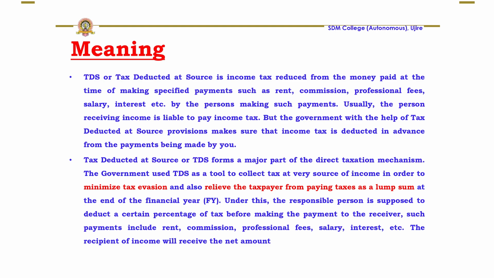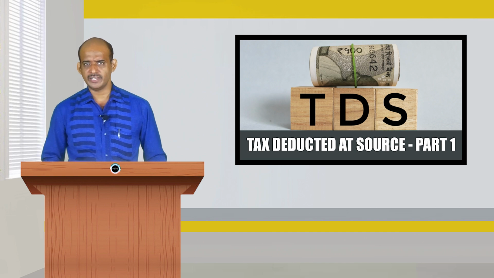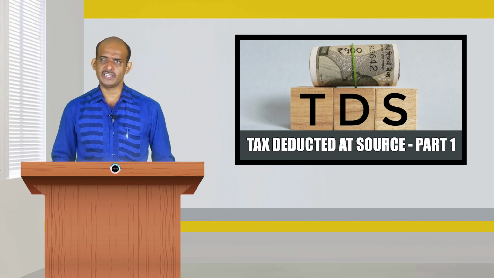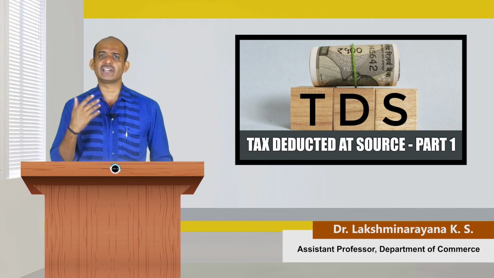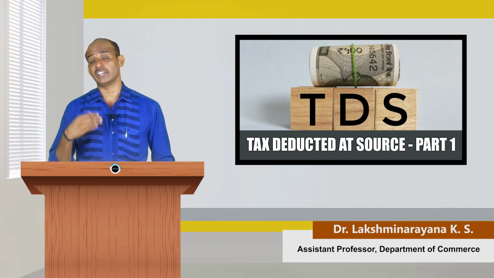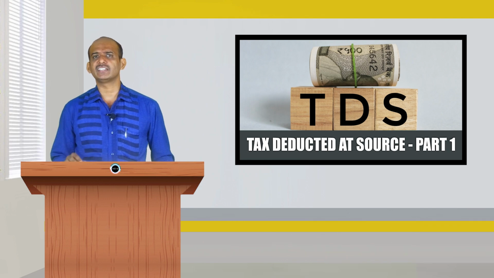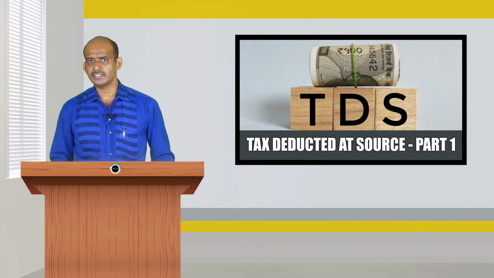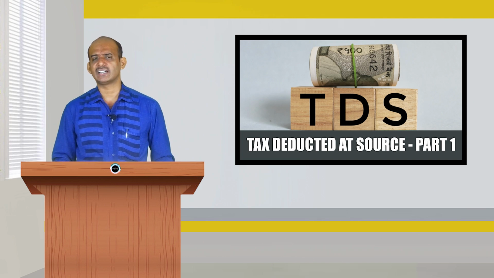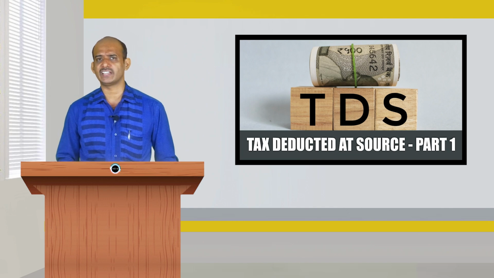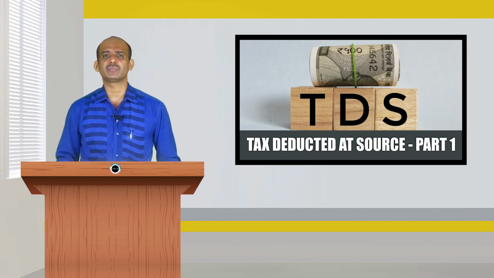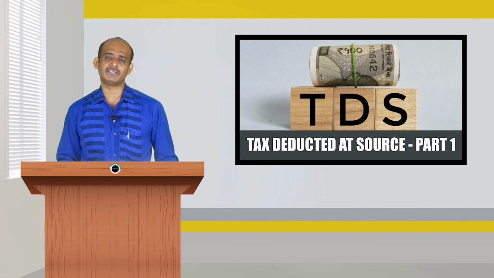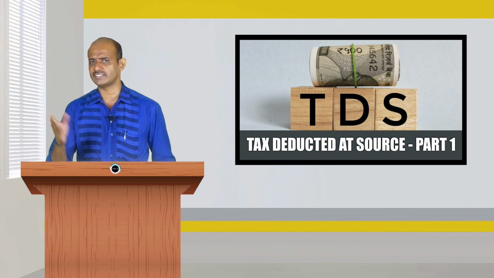In the case of rent, what happens? If I am the owner of the house property, and you are the tenant in my house property, the rent whatever you have to pay is my income. Then the department expects me to make the payment of tax for the income I have received as rent. So, in order to ensure that the government receives the income tax from me, they will ask the tenant to make the payment of rent by deducting the TDS. That means, the tenant will not make the full payment of rent to me at the end of every month. He will deduct a specified percentage of tax and remit it to the government, and only the balance of rent he will pay to me. This is the case of rent.